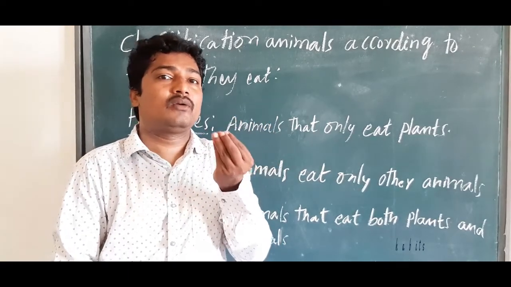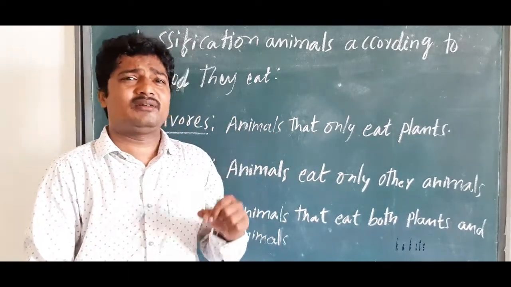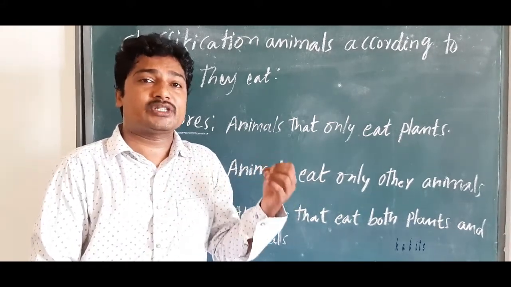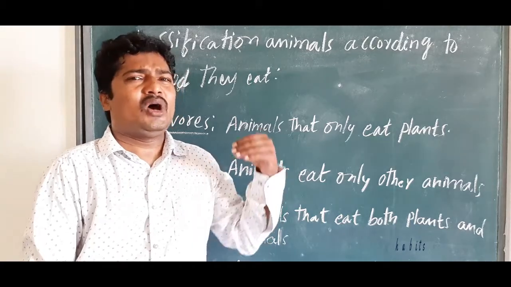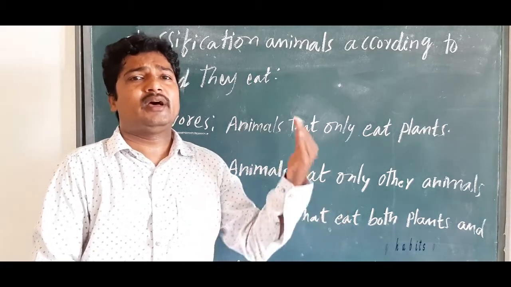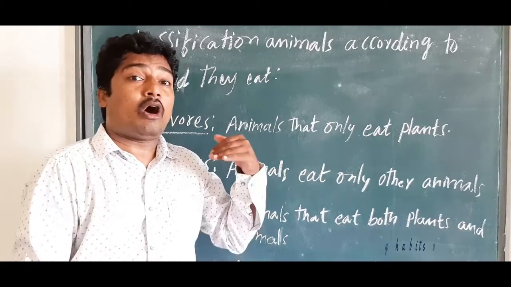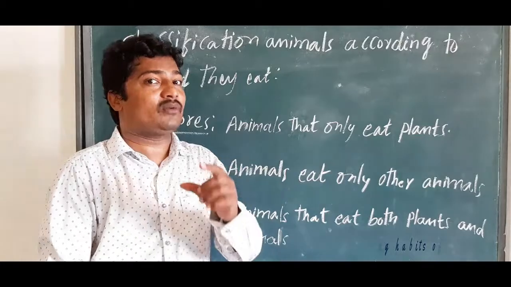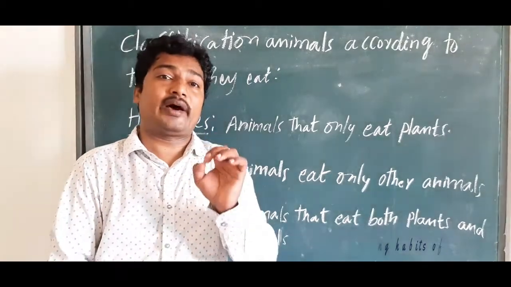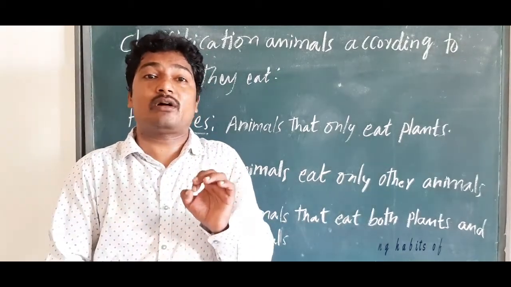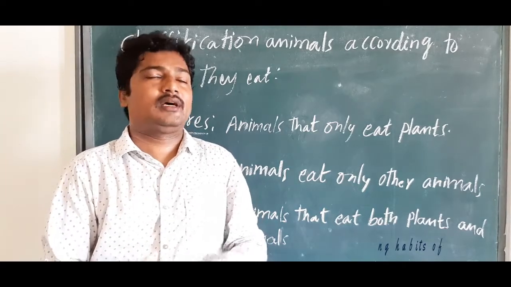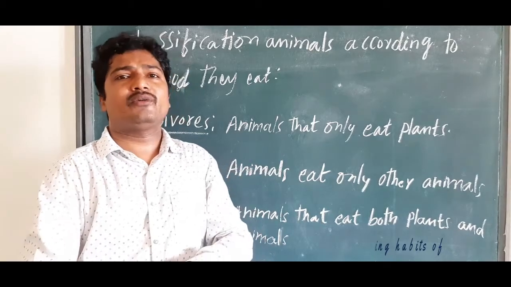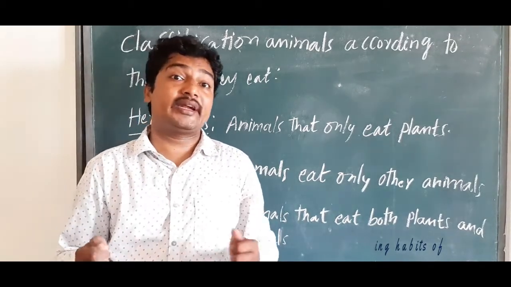I also told you about the introduction of the lesson: the largest animal, the smallest animal, and how many species are present in nature. Remember, 5,400 species are present in nature. Now we are going to learn something very interesting.